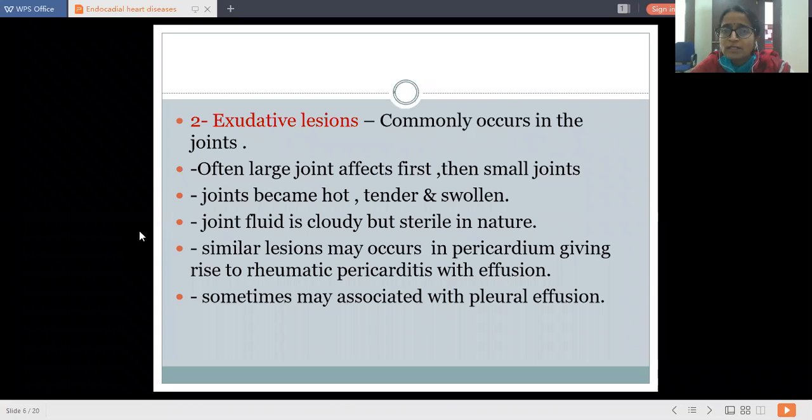The joint fluid is cloudy. There is collection of fluid in the joints which is cloudy. Although it is cloudy, it is sterile in nature.